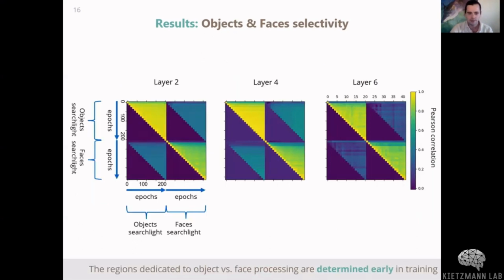In addition, looking at the correlation between the searchlight maps throughout training shows that object and face topographies differentiate early on in training and then remain stable. This indicates that different regions of each layer specialize early for face or object processing, and then subsequent training refines this selectivity without changing the topography. In future work, we will explore potential implications for the debate between innate and experience-dependent selectivities in the visual system.